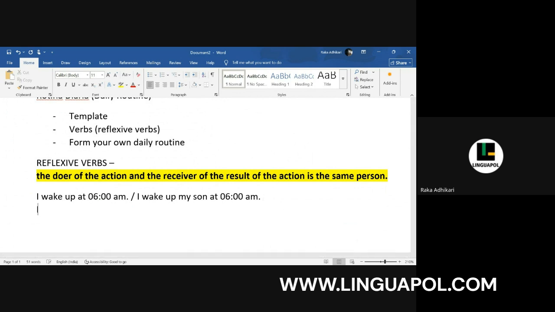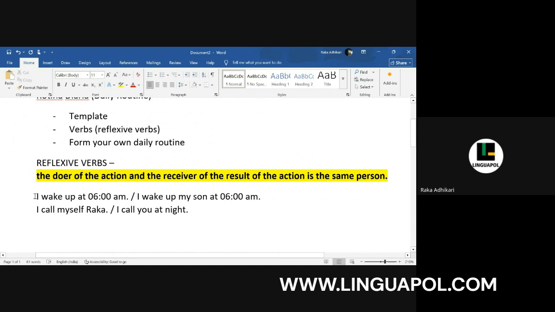For example, I call myself Raka. This is how I say my name, Eu me chamo Raka. So I call myself Raka. Now the doer of the action is I, and the result of the action is on myself only. Right? I call myself. But if I say something like, I call you at night, here the doer of the action is I, but the receiver of the action is you. So this is what I mean by the doer of the action and the receiver of the result of the action being the same person.